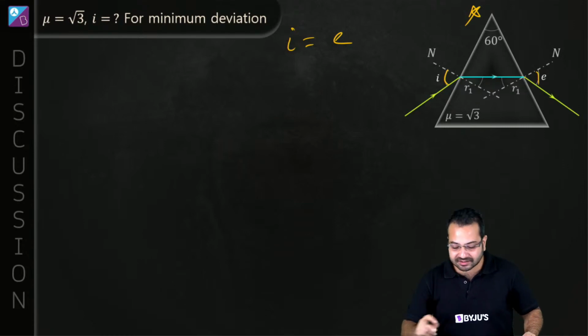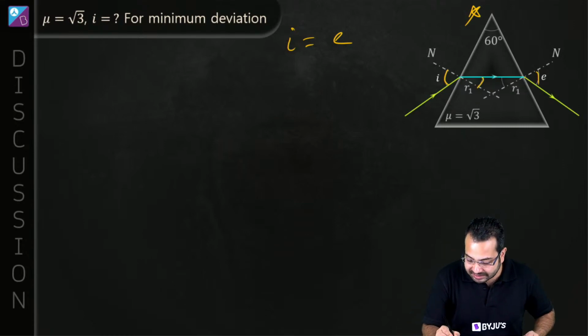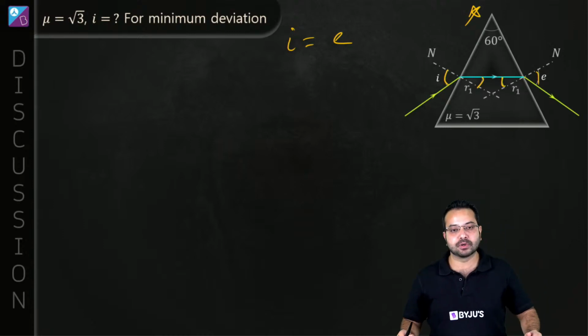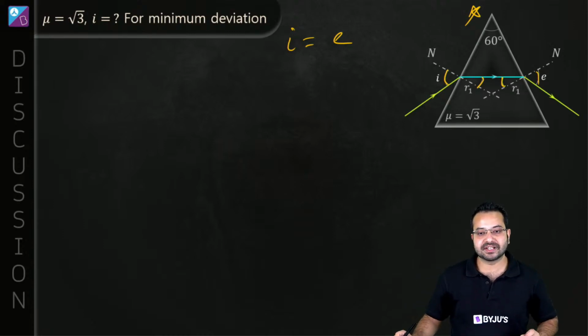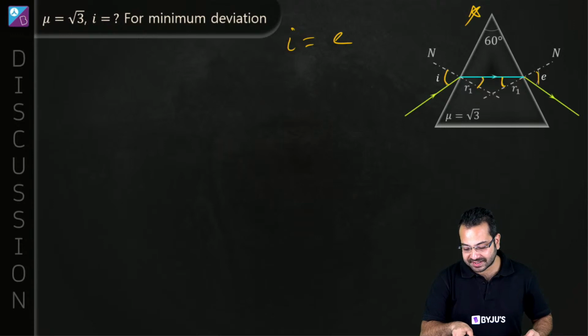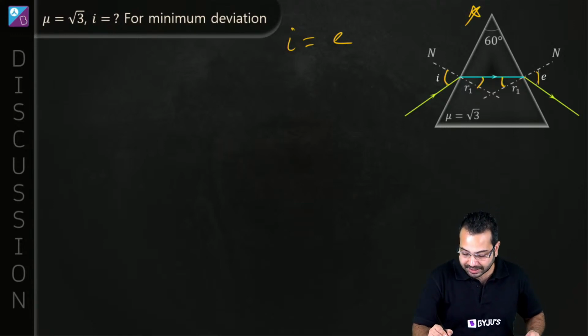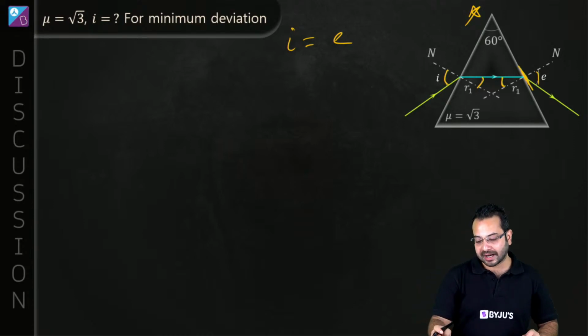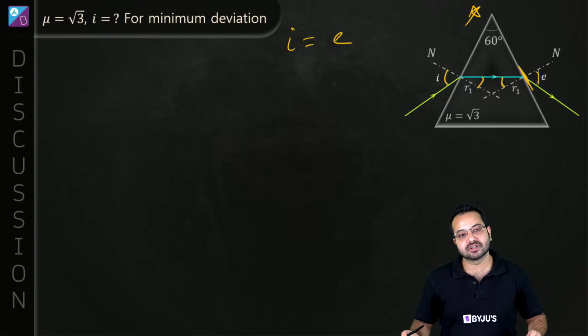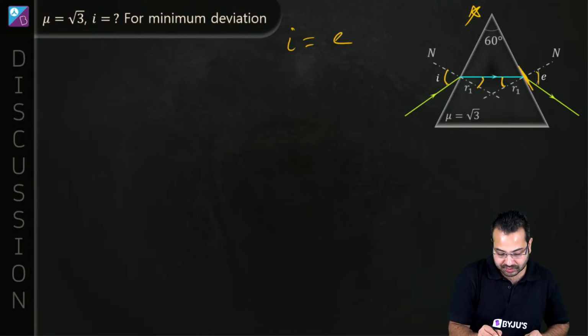The other thing that happens is that these angles become equal. Do you agree? These angles become equal because sin i by sin r is going to be equal to mu2 by mu1, and the same thing we are going to apply at this boundary also. So if I and E are equal, then R1 and R2 are also going to be equal. And what we know is that r is equal to A by 2.